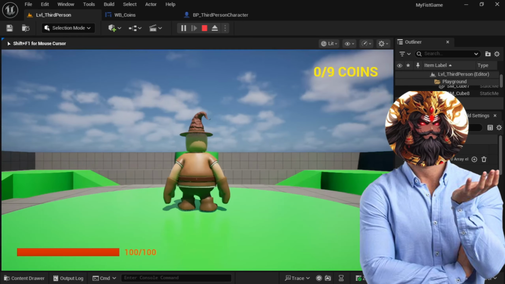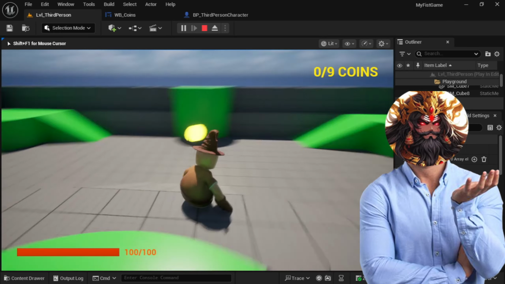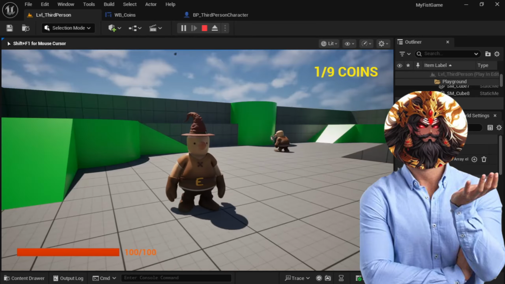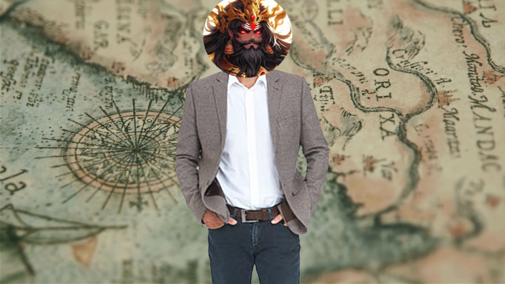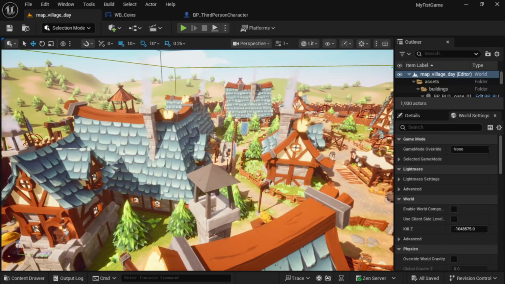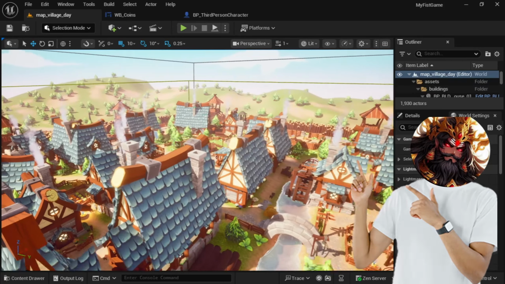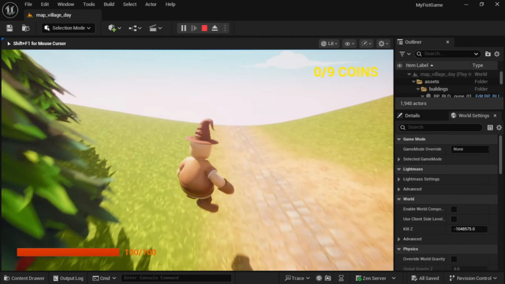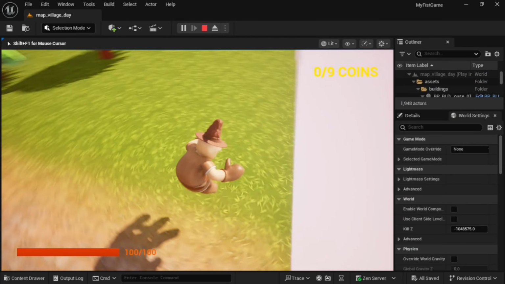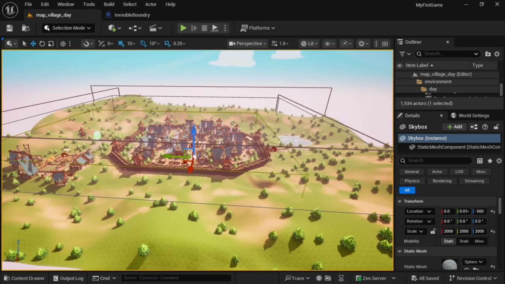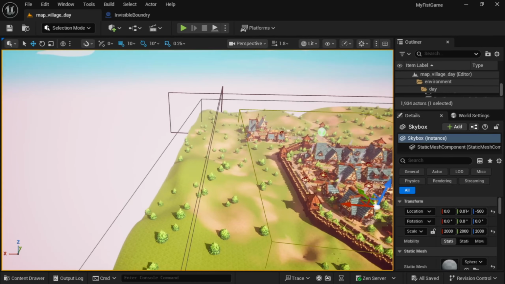And yeah, I also added some UI like game over menu and main menu. Then I added a dash function so that you guys can escape from the enemy without getting smashed in just 2 hits. And now it's the time to add the map that you guys gonna play in. So I added this asset from the Fab. And after putting up the assets together, I got this map. But there is a small issue that if the player goes to the edge of the map, then well, he can just fall. So I added invisible walls all around the edges.